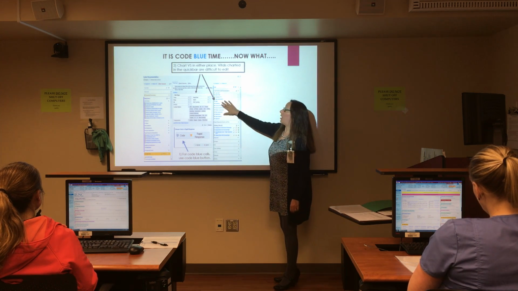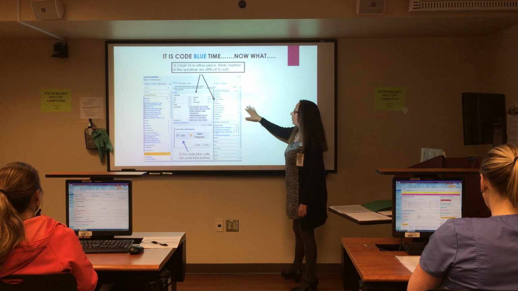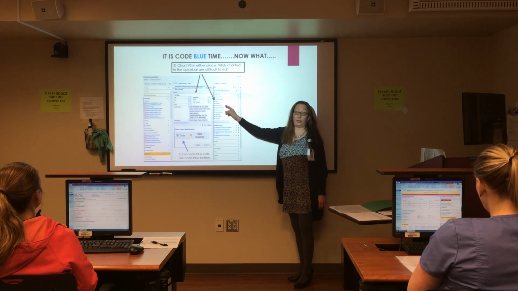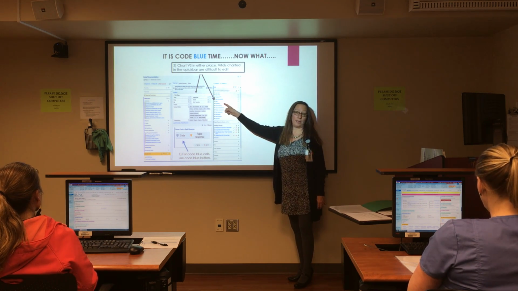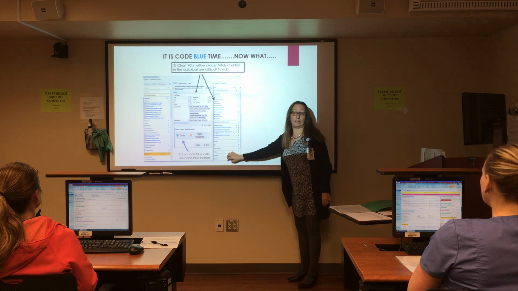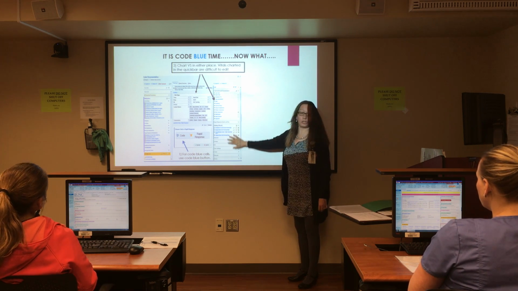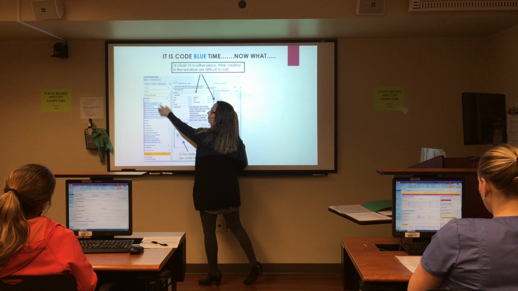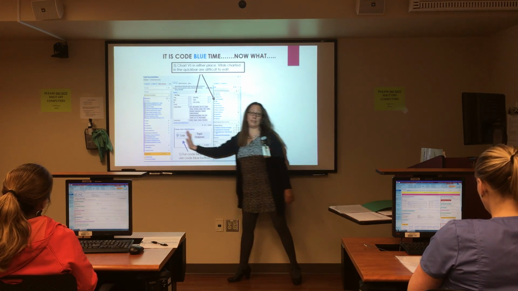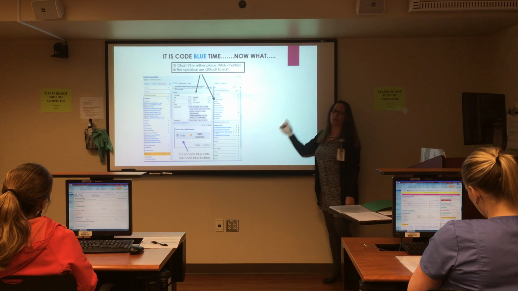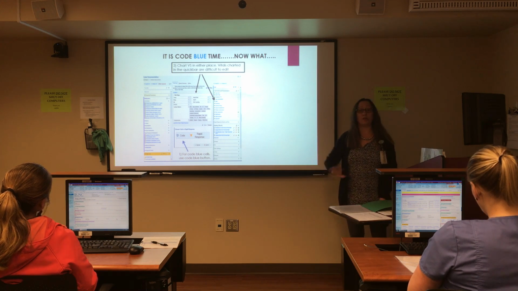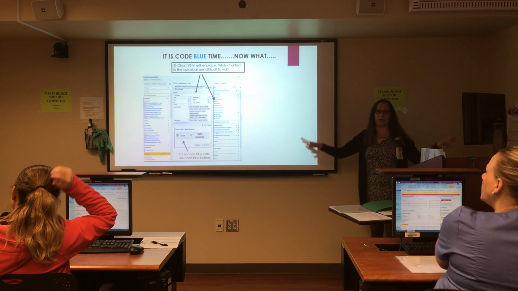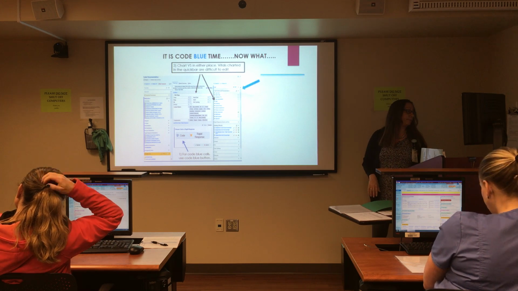Over here, on the right-hand side of your screen is going to be a vital signs button. Whether you're in a rapid or code, there's a vital signs button. This side of the screen is your flow sheet. This side of the screen is your MAR. Anything you do in this document will automatically show up in your real chart. So you don't have to go back and document. It'll automatically push to the right spot.